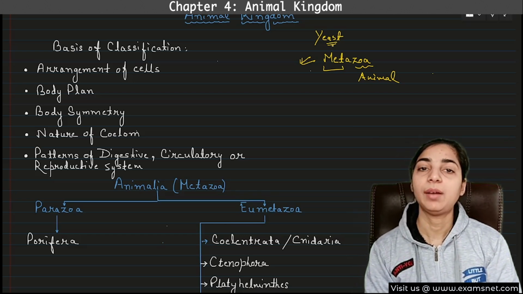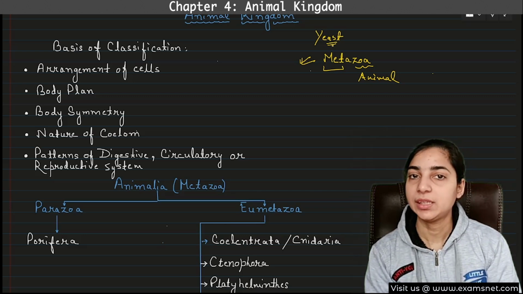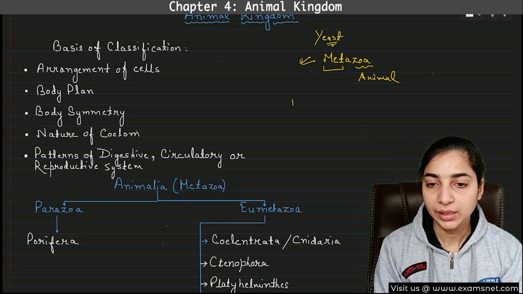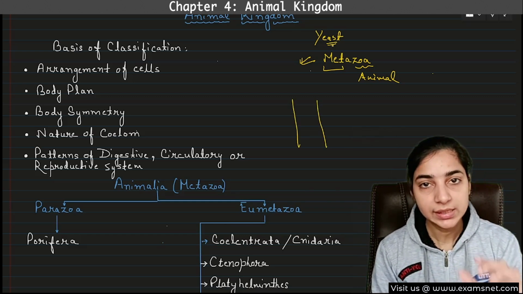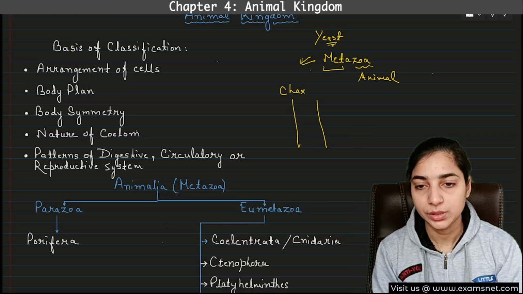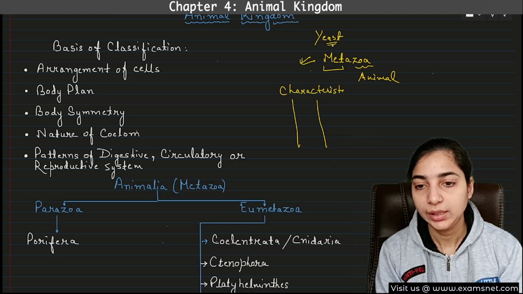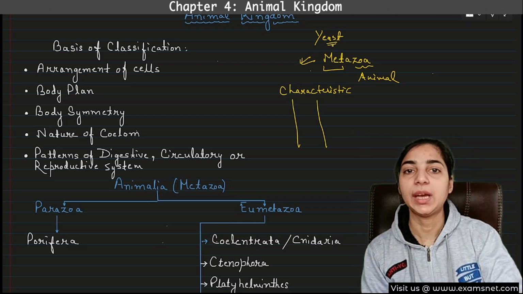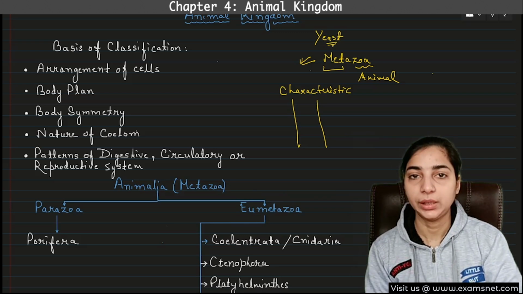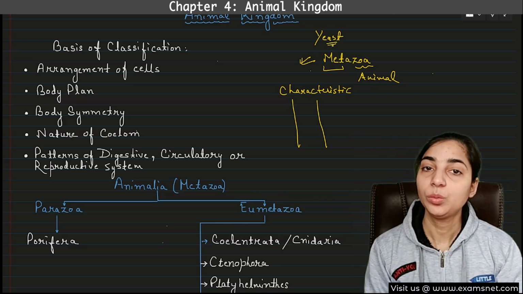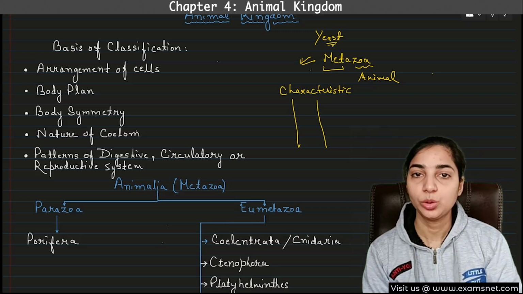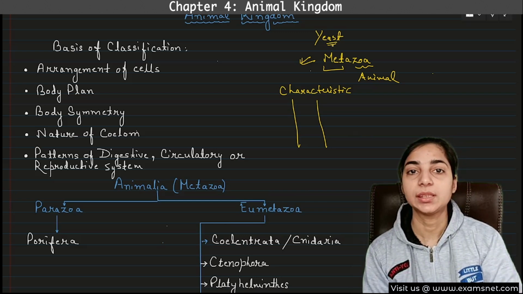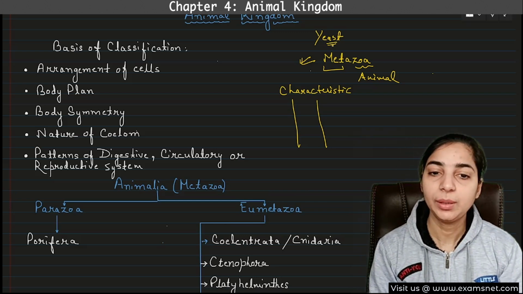What we need to do is simplify our study by classifying them into different groups or different categories, right? Then we will study the characteristics of each of those groups. Then we will automatically come to know the characteristics of each of the animals that belong to a particular group or category. So in order to classify the animals into different groups, there should be some basic criteria that will be used as the basis of classification. So what will be the basis of classification?